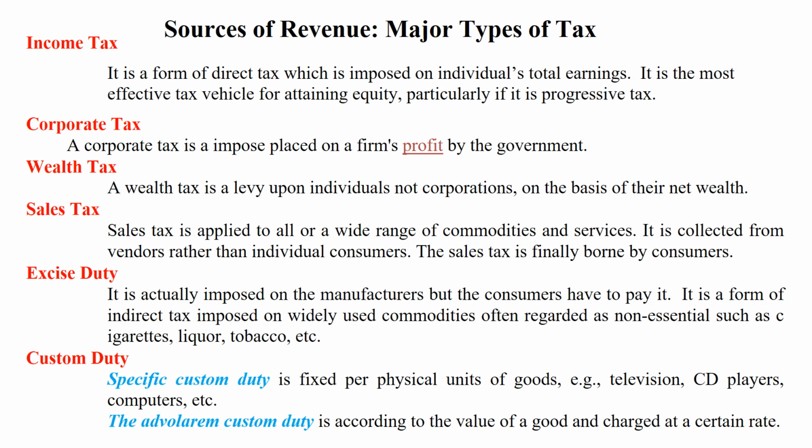tobacco, etc. Custom duty. There are two types of custom duty: specific custom duty and the ad valorem custom duty. Specific custom duty is fixed by physical units of goods, for example, television, CD players, computers. On the other hand, ad valorem custom duty is according to the value of a good and charged at a certain rate.